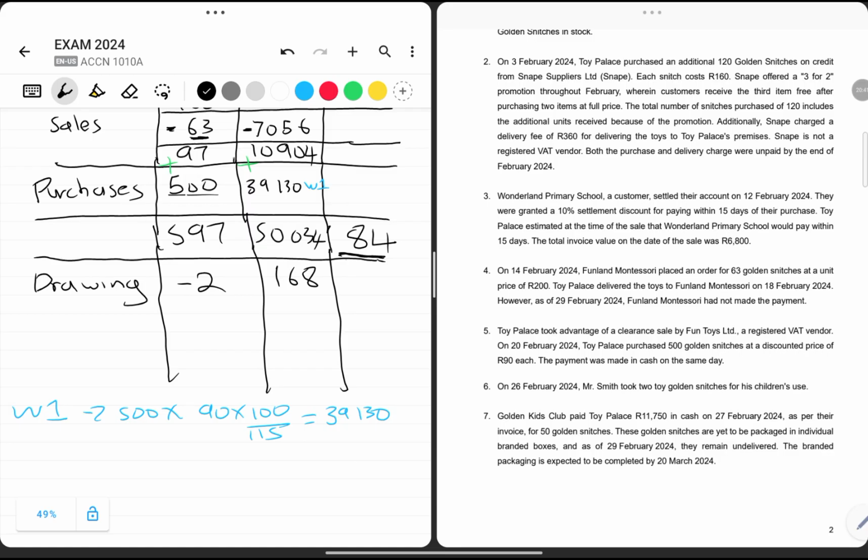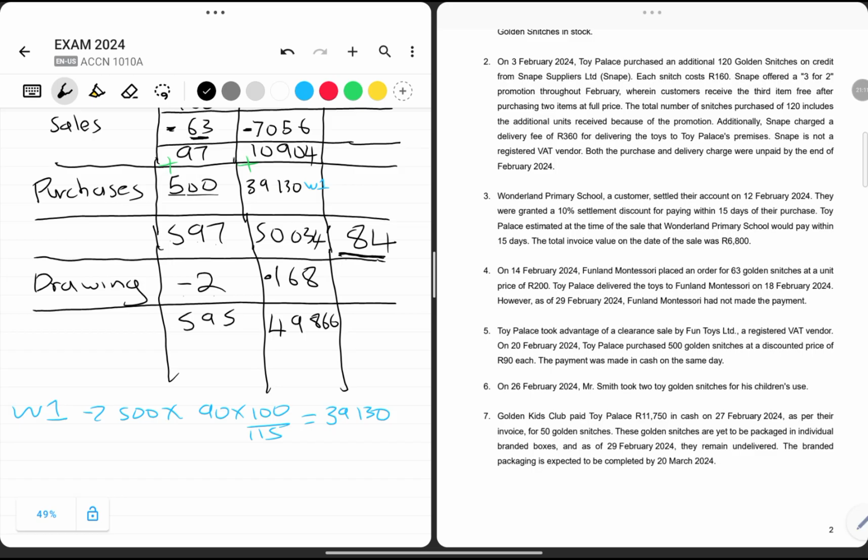At this point, we can check the amount of units we have: 597 minus 2, which is 595. Then the value we have is 50,034 minus 168, which is 49,866.